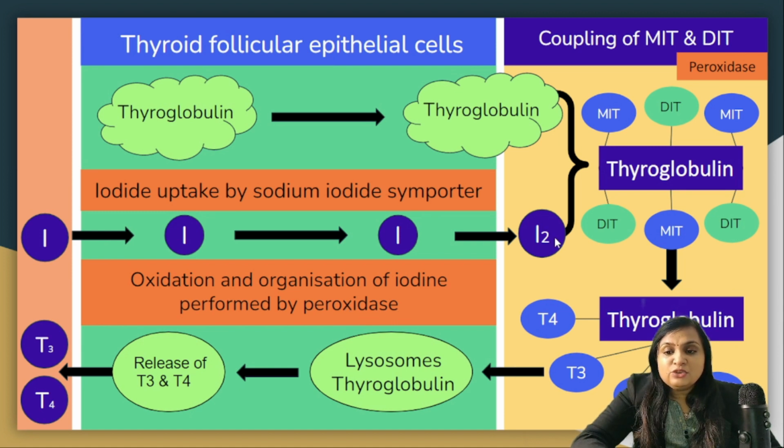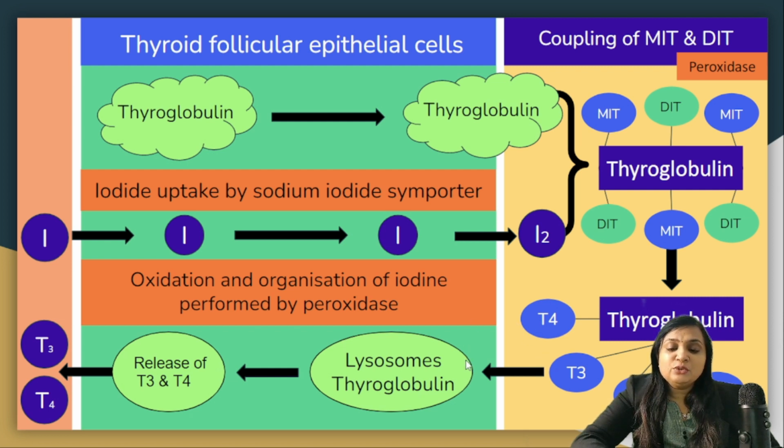It is converted into I2 and then it binds with the thyroglobulin with the help of peroxidase. So thyroglobulin with I2 will become thyroglobulin with MIT and DIT, monoiodotyrosine and diiodotyrosine. So coupling of MIT and DIT is also helped by peroxidase. The process is still complex and then there will be a formation of T4, T3 along with the thyroglobulin.